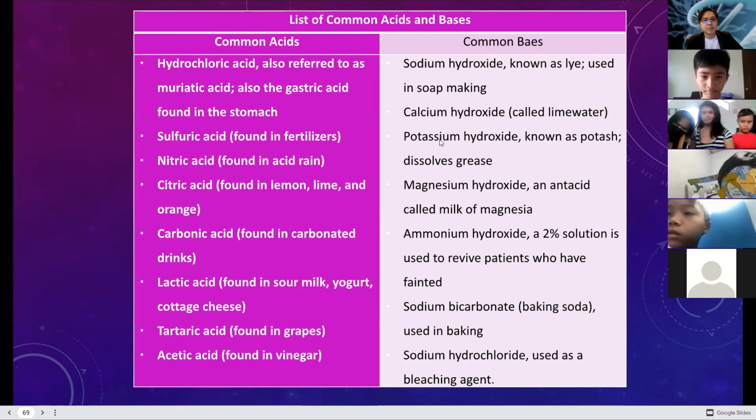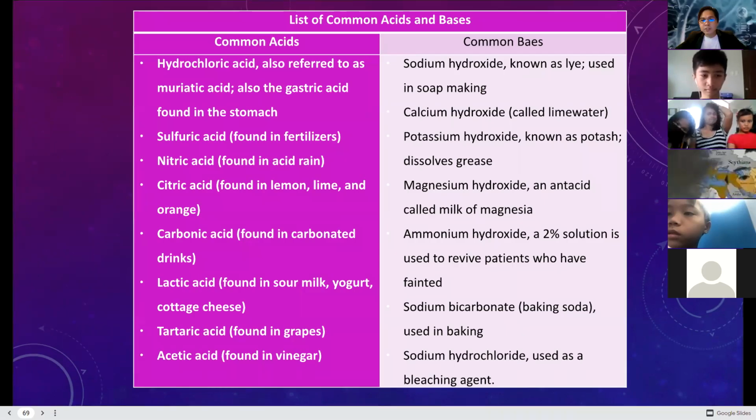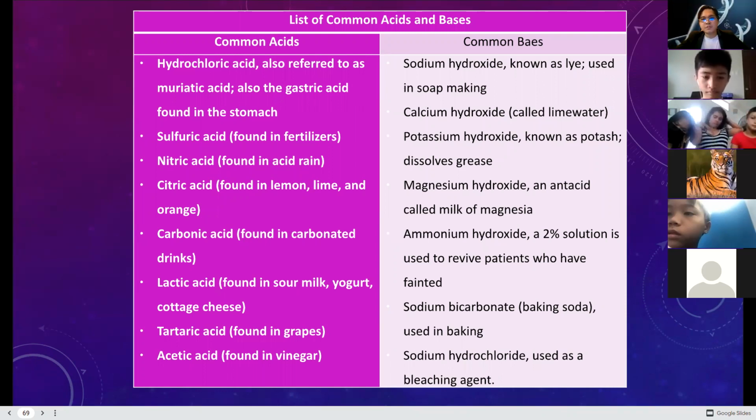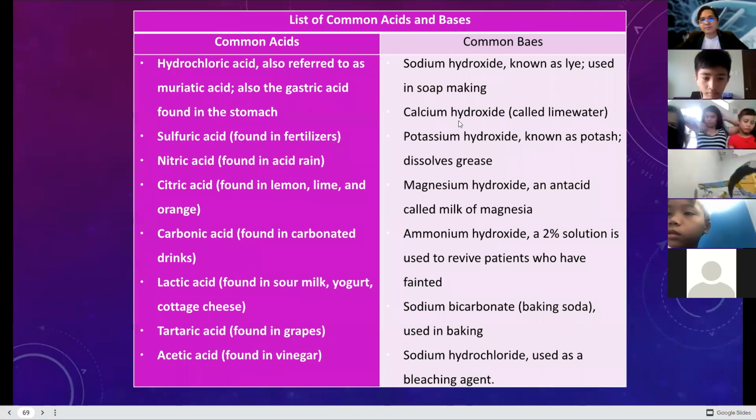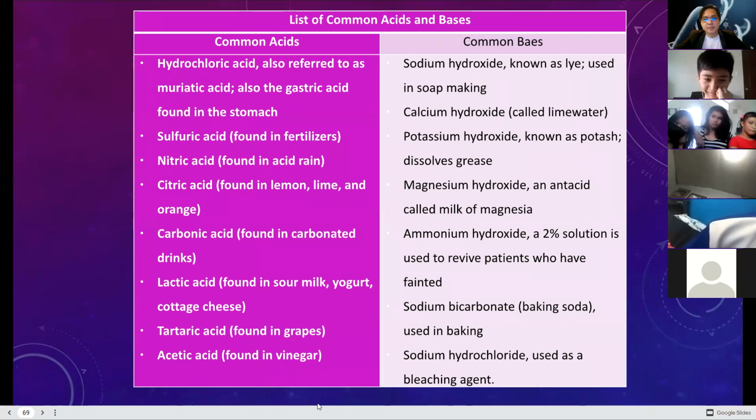That is actually used in medical. Sodium bicarbonate, your baking soda, is used in baking. Sodium hypochlorite is used as a bleaching agent. What else? How about calcium carbonate? Calcium carbonate is used as antacids for your stomach. Your Semeco, Cremil S, those are calcium carbonate. They are used to neutralize the acids in your stomach.